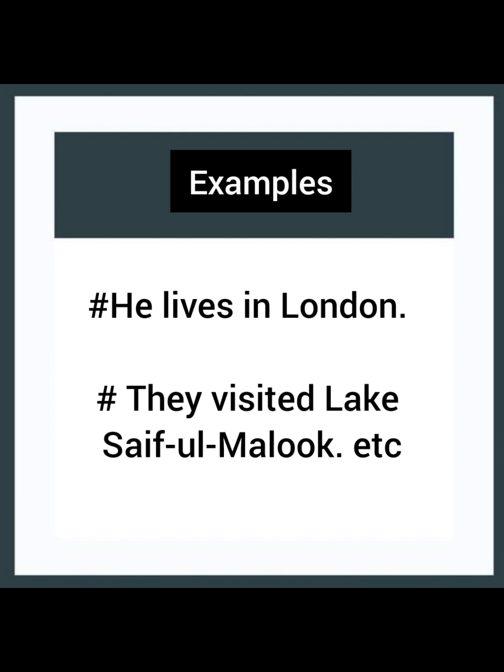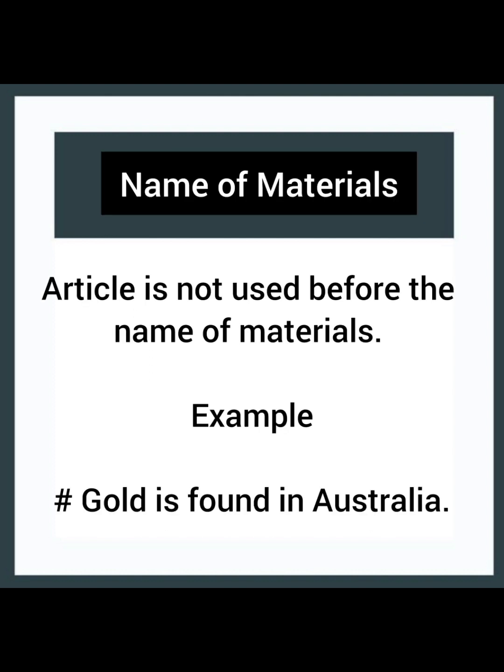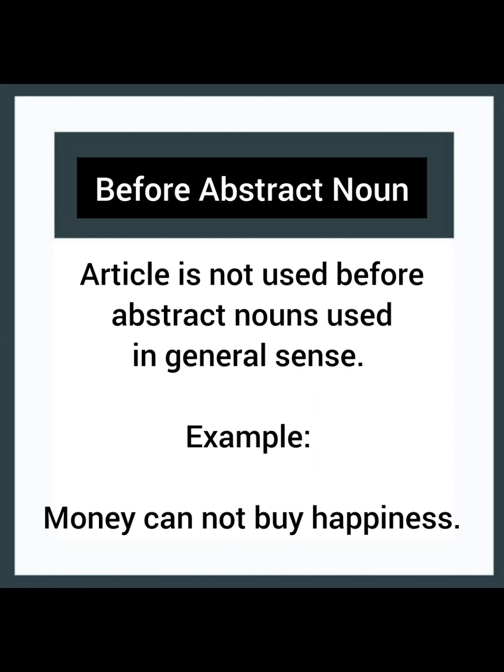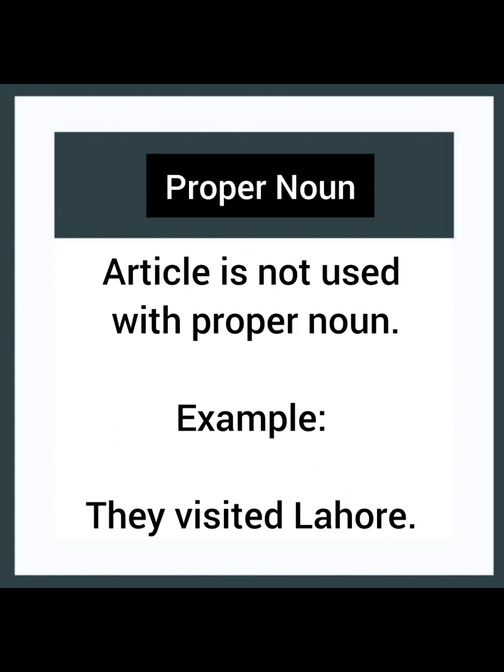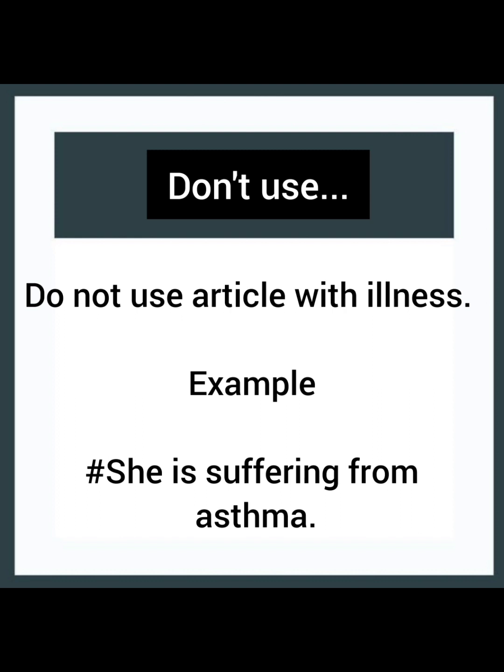Article is not used before the name of materials. Example: gold is found in Australia. Article is not used before abstract nouns used in general sense. Example: money cannot buy happiness. Article is not used with proper noun. Example: they visited Lahore. Do not use article with illness. Example: she is suffering from asthma.